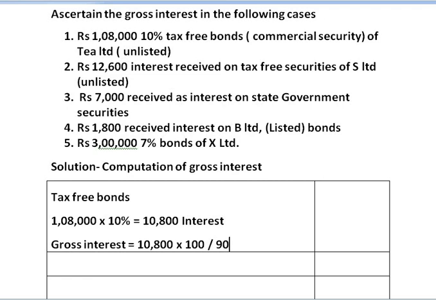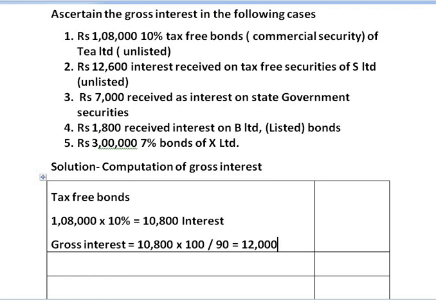Because on tax free securities or commercial securities, TDS deducted is at 10%. These are the tax free bonds wherein tax deducted at source is at 10%. So 100 minus 10 we get 90. So we have to divide 100 by 90. We get the gross interest as rupees 12,000.